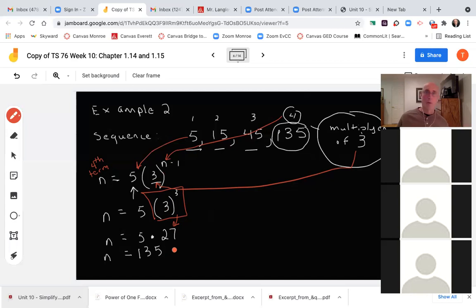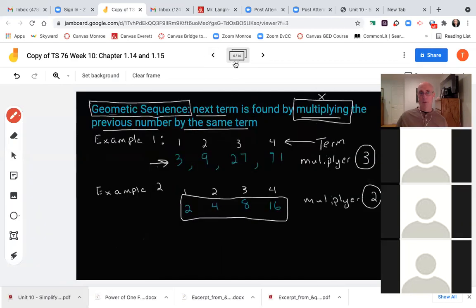So we've talked about arithmetic sequence, adding the same or subtracting the same number each time to the previous term. We got the formula, the definition, and an example. Then we've got a geometric sequence. The key thing we said was that we were multiplying. When we're multiplying, it's geometric.